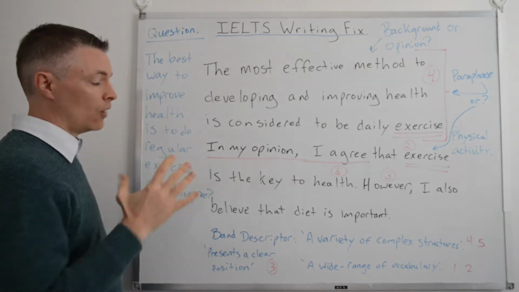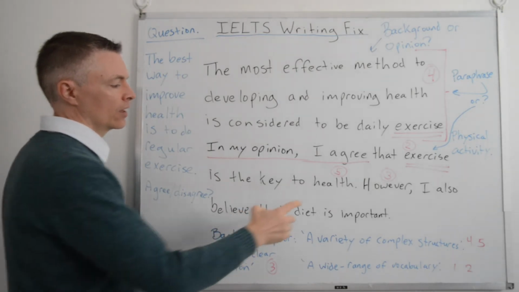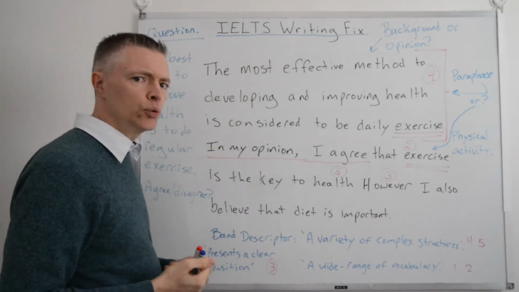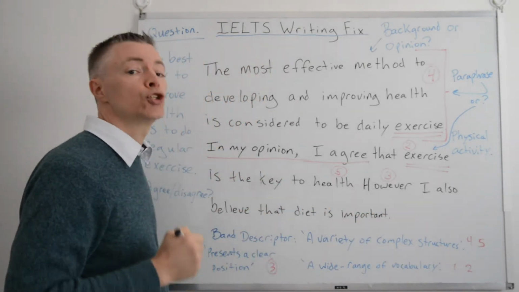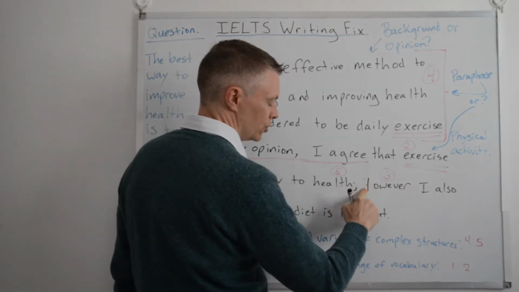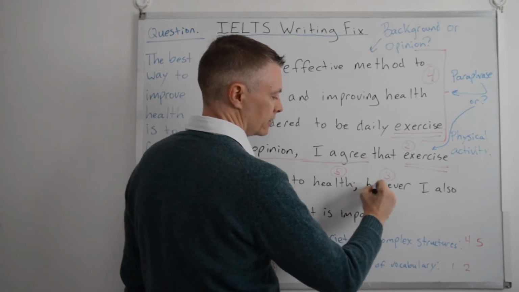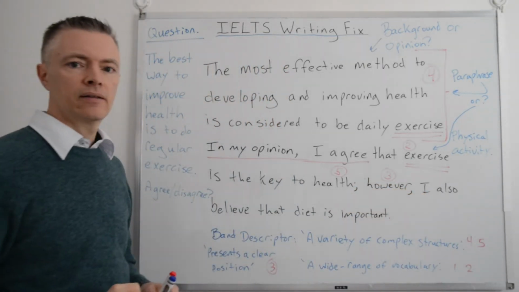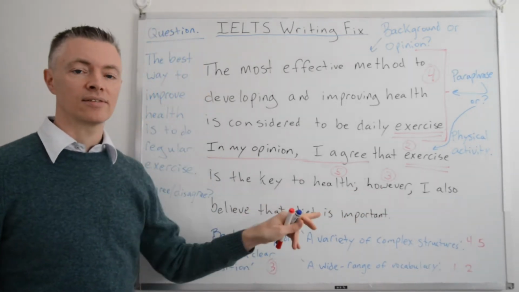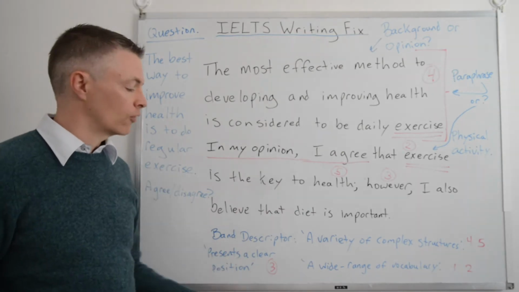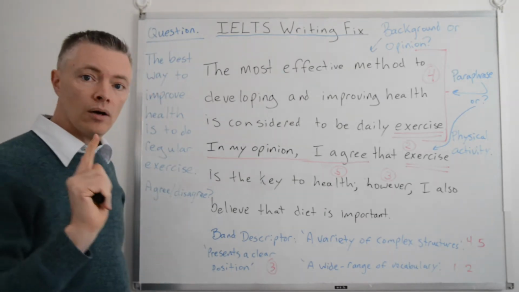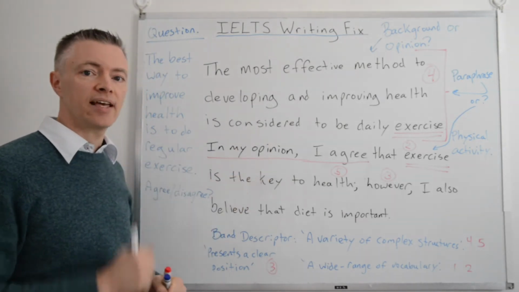Okay, so how would we improve this? Well, we could simply do this. Really easy. And it does say in the video you can do this, but I'm telling you, you should or must do it if you want to get your mark. You should never in this essay write these separately. If you have "however" here, this is now a compound sentence. That will get you a higher mark for a variety of complex structures. Okay? So, in a minute we're going to see how to improve this essay and write it much better.